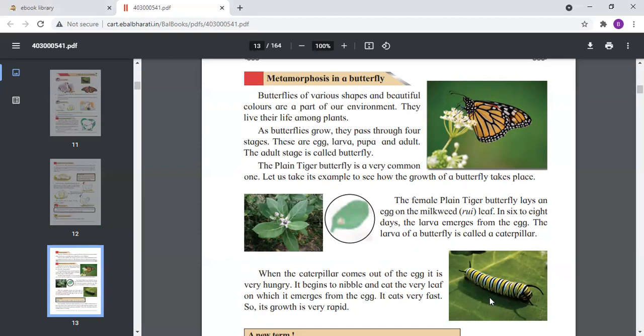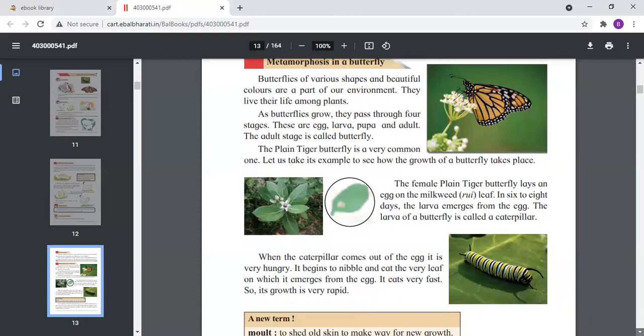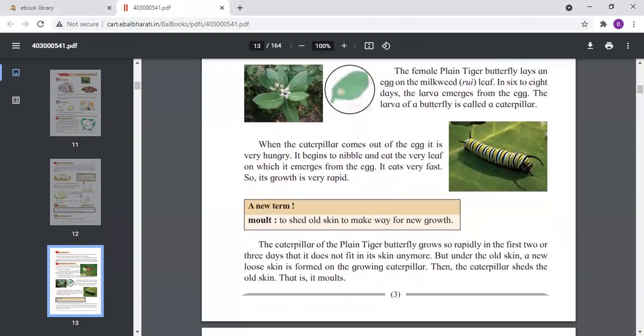It always keeps on nibbling the leaves, and it eats very fast as its growth is very fast.